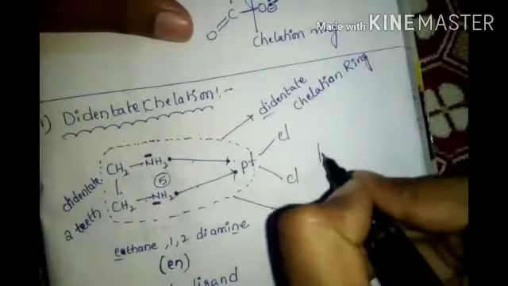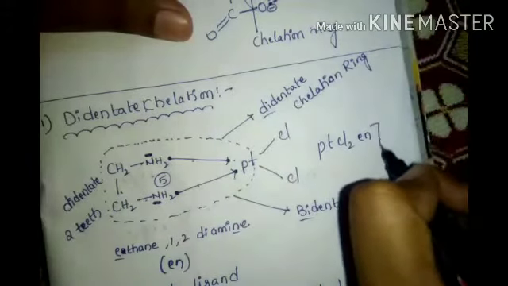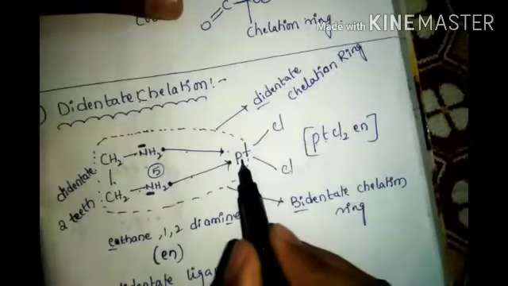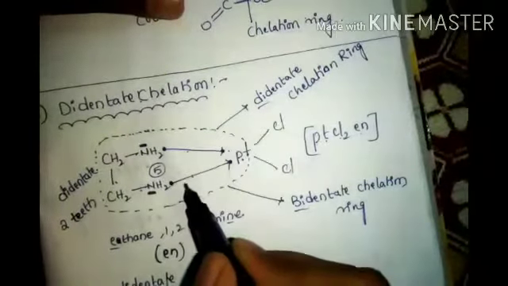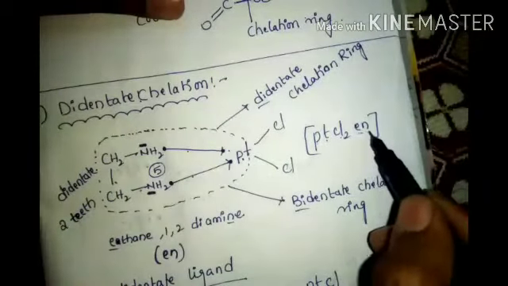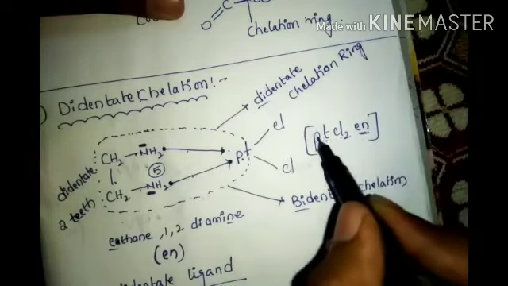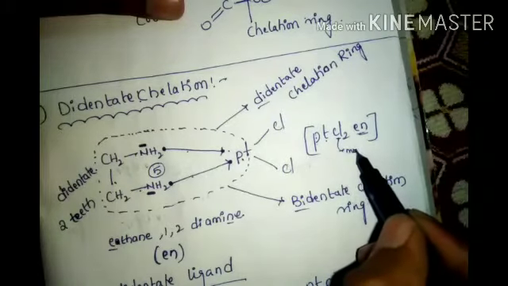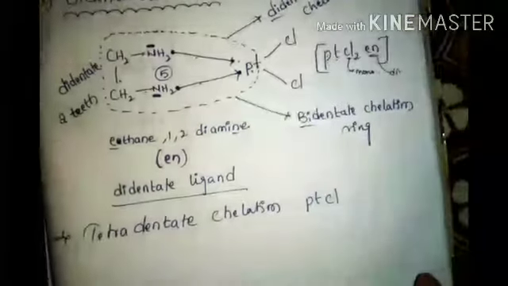Oh, here we have to write the formula. PtCl2 en. What, PtCl2 en? This is fully en. Okay, this is didentate. What about this Cl? Monodentate. This is mono, this is di. Denticity is very, very important.